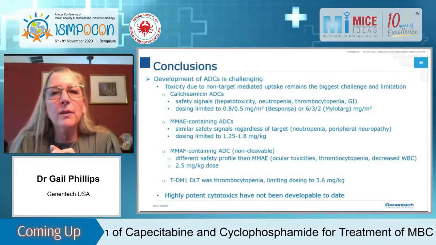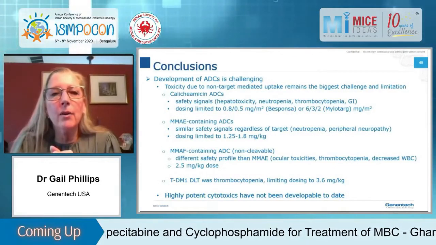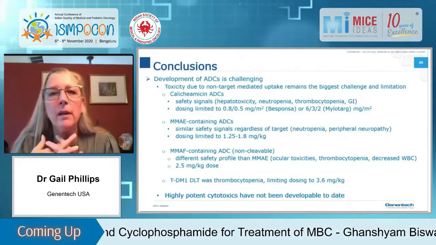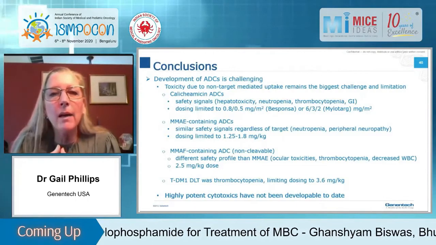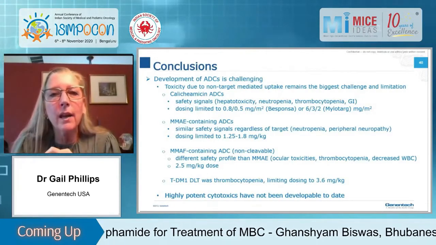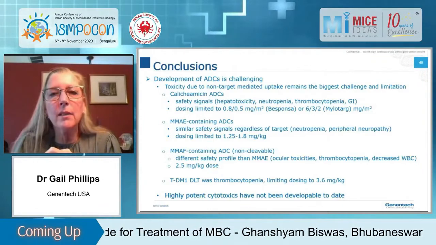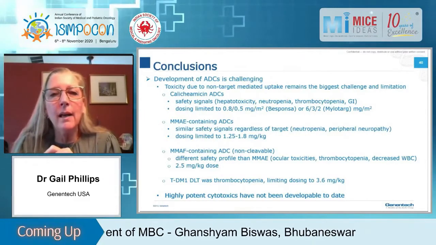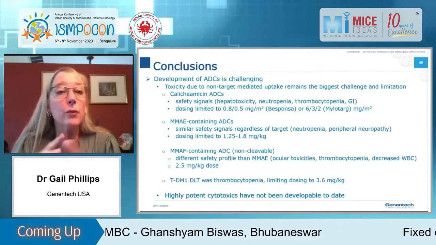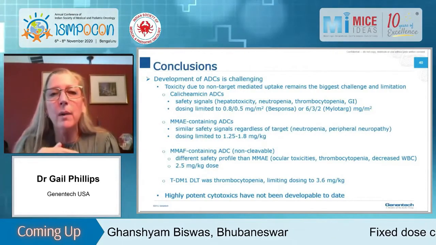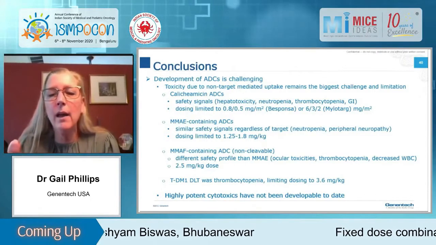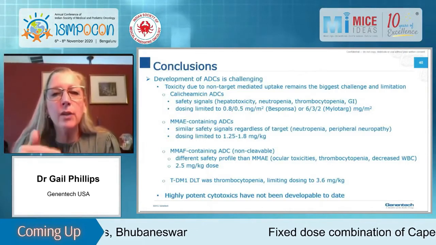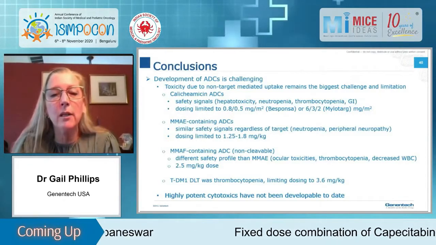So just overall, I just want to say the development of ADCs is really challenging. There's toxicity due to non-target mediated uptake. This, I think, in my opinion, remains the biggest challenge and limitation. For calicheamycin ADCs, there are very serious safety signals, and dosing is limited to the very low mg per meter squared amount. With MMAE-containing ADCs, we get similar safety signals regardless of the target. So these are not target-dependent safety signals. These are due to the payload, and as you would expect with a tubulin binder, you get neutropenia and peripheral neuropathy, and the dosing actually is limited to less than 2 mg per kg.